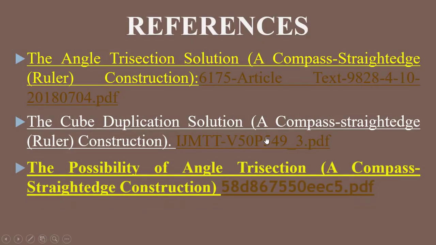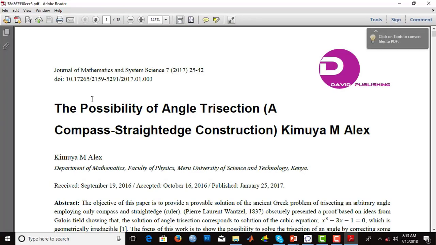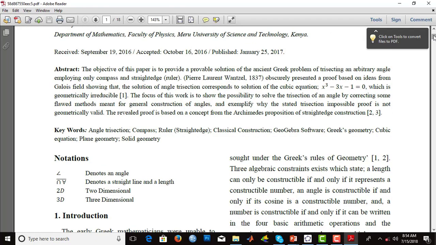Third, we look at the paper called The Possibility of Angle Trisection, published in the Journal of Mathematics and System Sciences in 2017. This paper begins by making a wrong statement according to the contents provided in the article. It talks of trisection of an arbitrary angle, but as you will discover, the contents perform the resolution of all the whole number angles and not the trisection of an arbitrary angle.